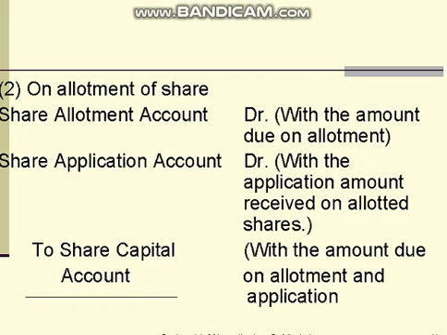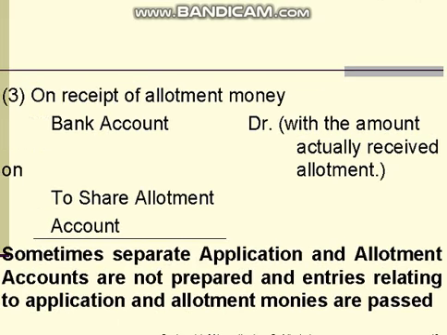Share application account debit with the application amount received on allotted shares, to share capital with the amount due on allotment and application money. Bank account debit with the amount actually received on allotment, to share allotment account. Sometimes separate application and allotment accounts are not prepared, and entries relating to application and allotment monies are passed together.